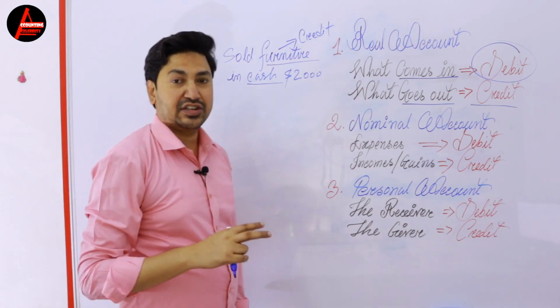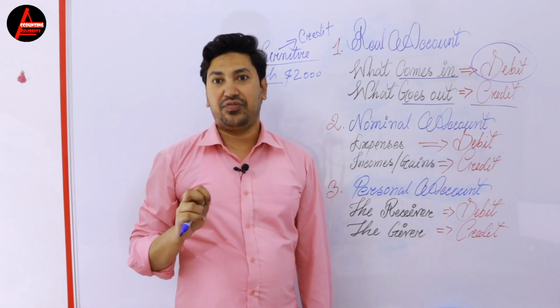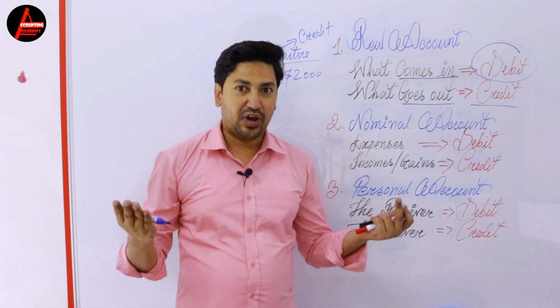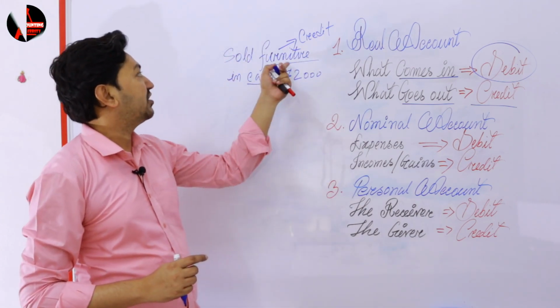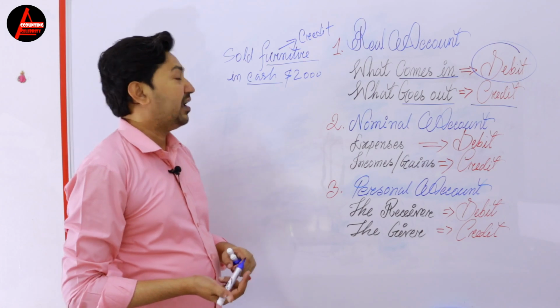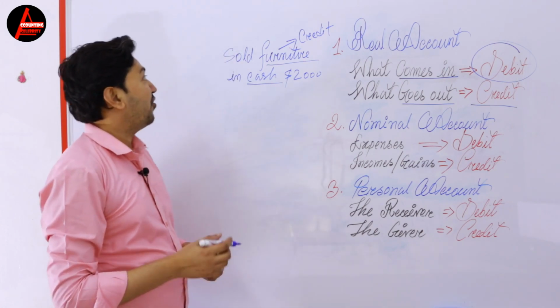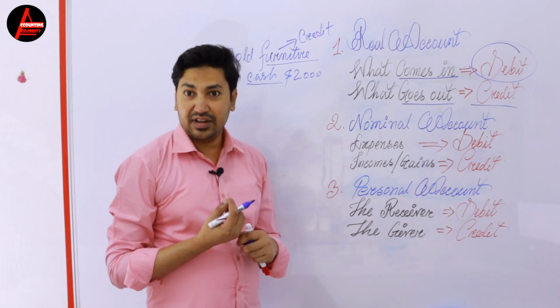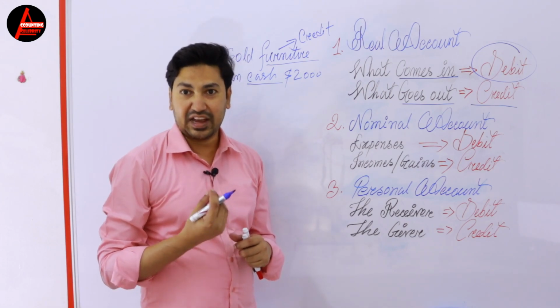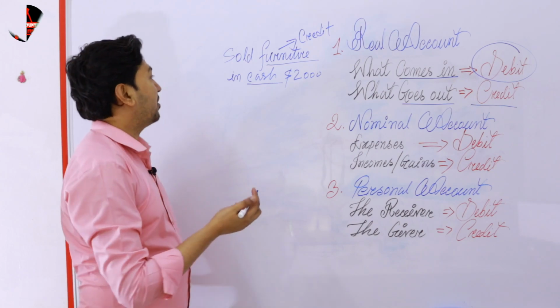So every transaction has two effects: one will be debited, one will be credited. Okay, so already you got one, which is furniture, and it will be credited. Now after selling the furniture, what you received? You received cash. Okay, you got cash from the buyer.